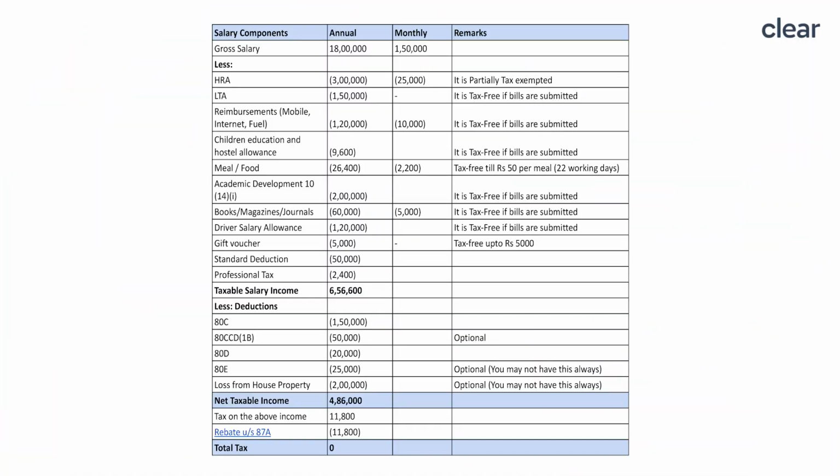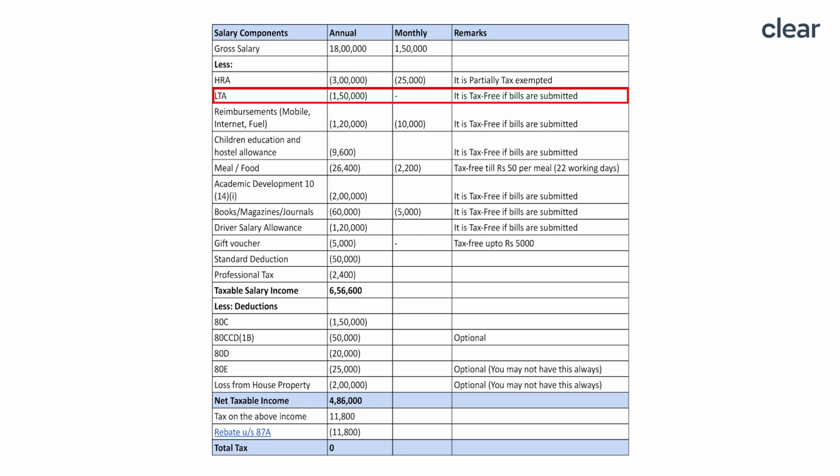In this example, we are showing how you can pay zero tax on your salary income of up to 20 lakhs. In this example, we have considered a gross salary of 18 lakhs, which includes all the components which we had discussed earlier. From this, let us reduce the exemptions. The first exemption will be of HRA. And here the exemption comes to around 3 lakhs. You can use the calculator to identify how much is your tax exempt portion.